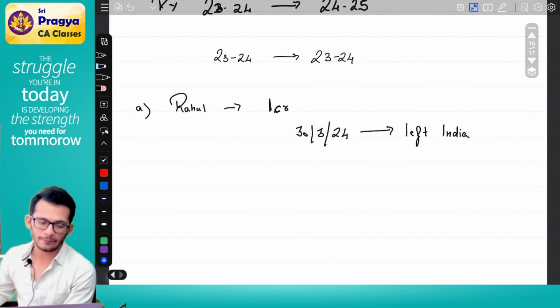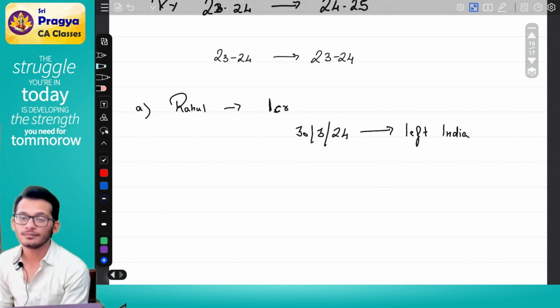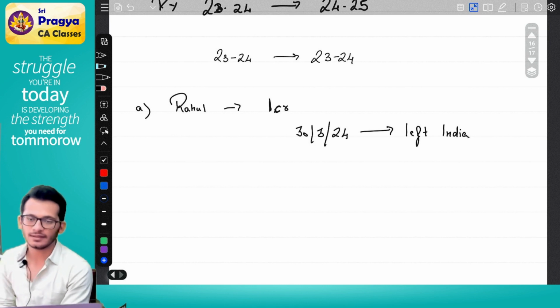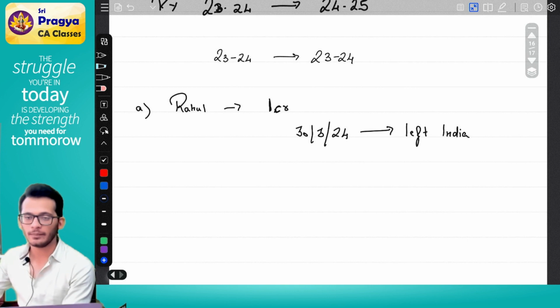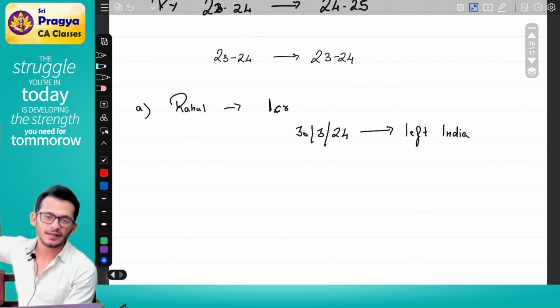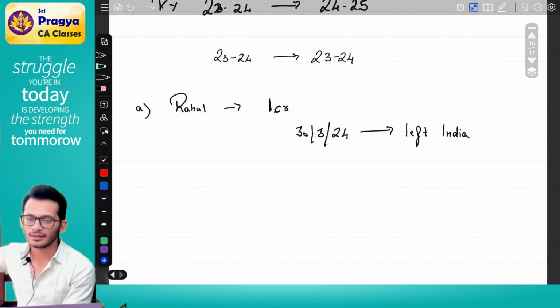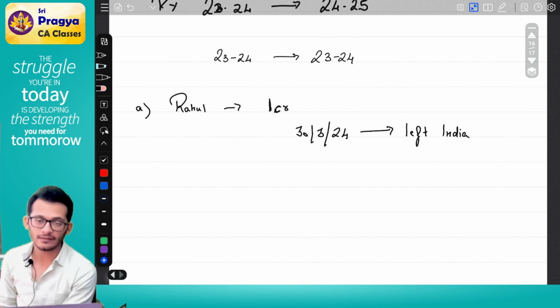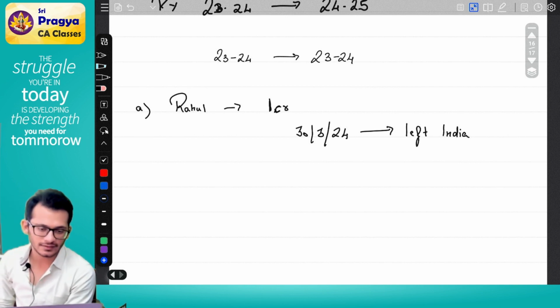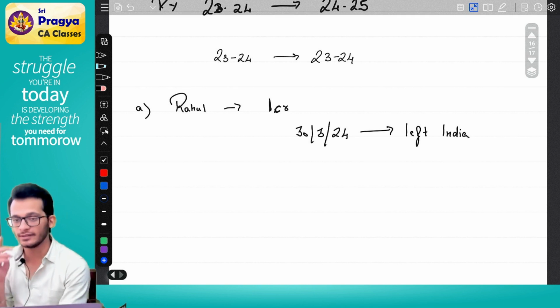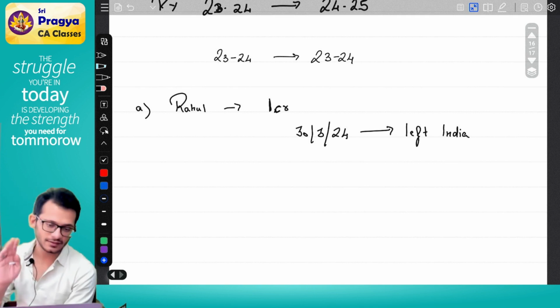In this case, will the department like me to leave on 30th March? No. What will the department say? If you are going to leave India and not come back, you have to pay me tax of that 23-24. You do one thing, you pay it right away. Right away is 30th March, which means same previous year. Yes, scenario number 1.